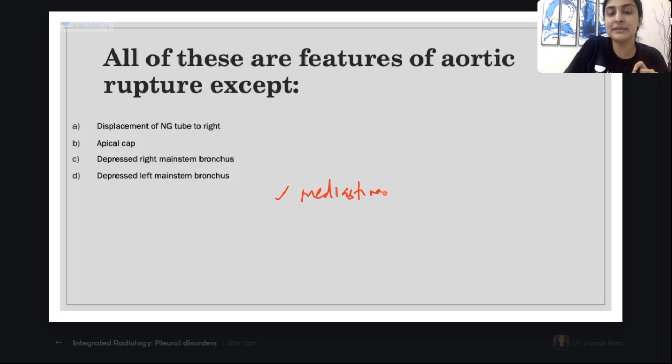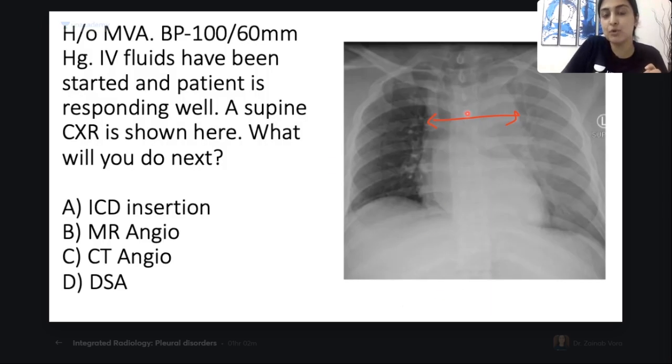Who will tell me the diameter? How much diameter will I call the mediastinum to be widened? How much should this be more than to call it mediastinal widening? Anyone? 50 centimeters? 50 ml? I can't measure in ml, I can measure in centimeters, no? What centimeters should it be?